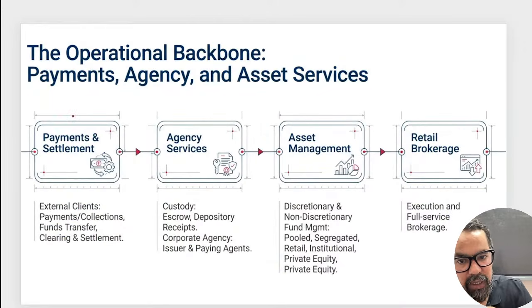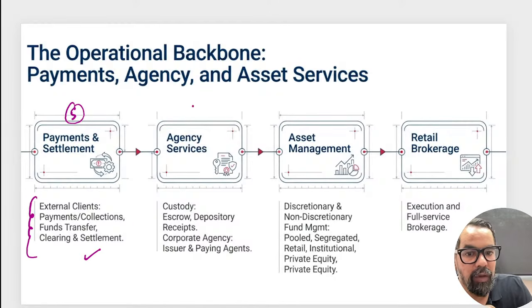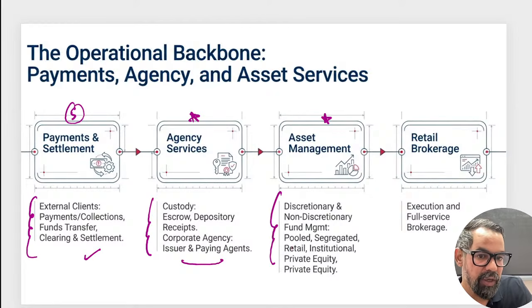The fifth one is payment and settlement: external client payment and collection, fund transfer. The sixth one is agency services: escrow, depository receipt, corporate agency, issuer and payment agents. Then asset management: discretionary and non-discretionary funds management, pooled, segregated, retail, institutional, equity, private equity investment.